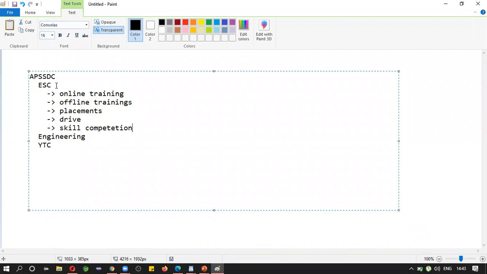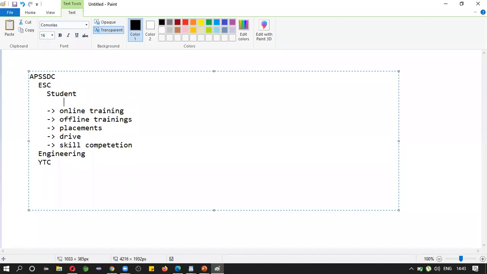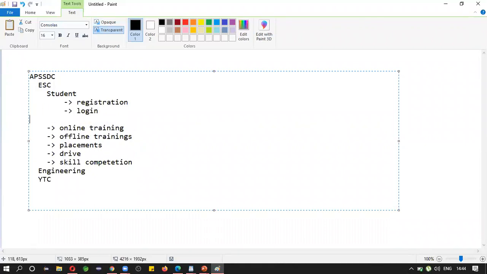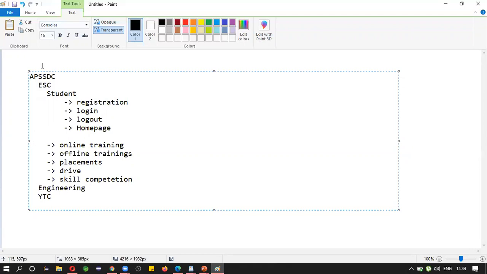See, inside this ESC, you may see the student module. Okay, student module. What will you see inside the student module? You may see registration of student, login, logout. When a student logs in, you have to make a home page.